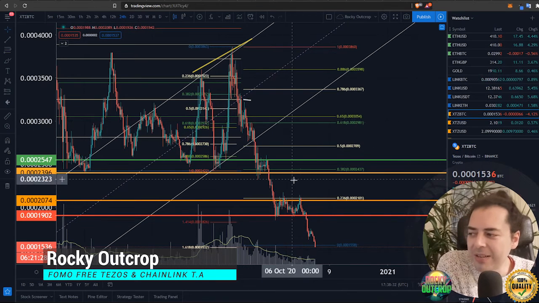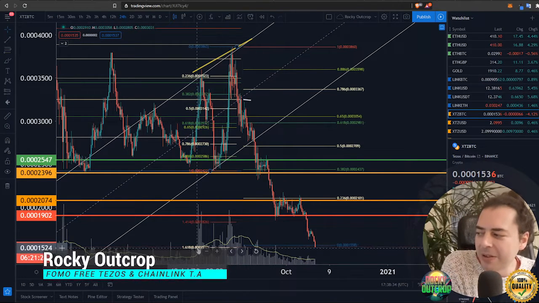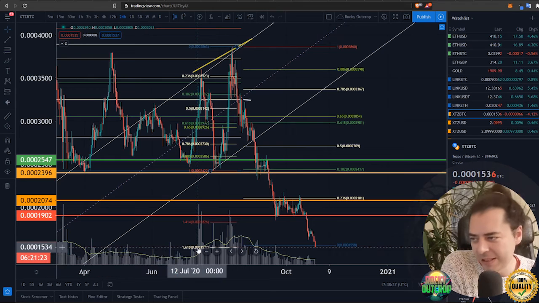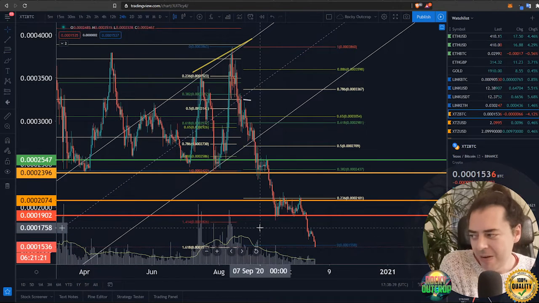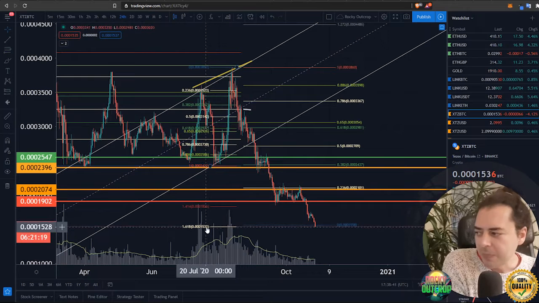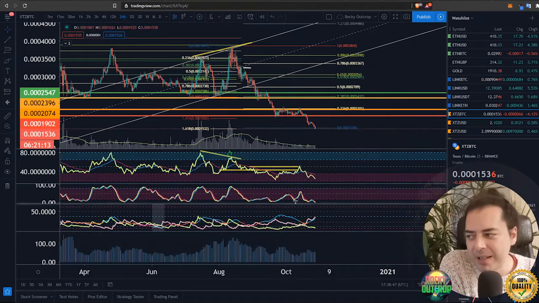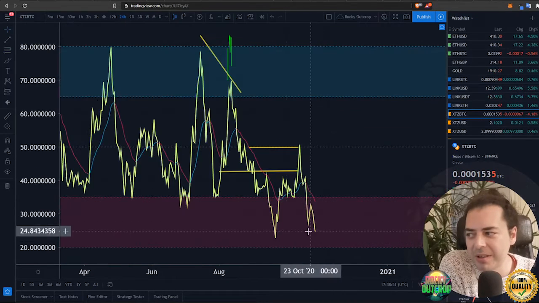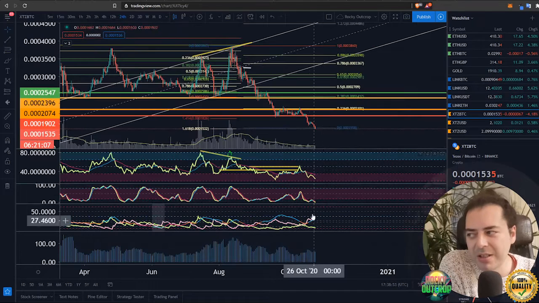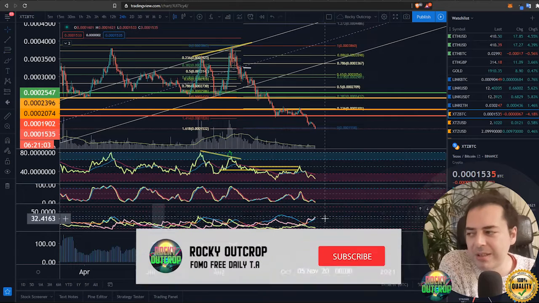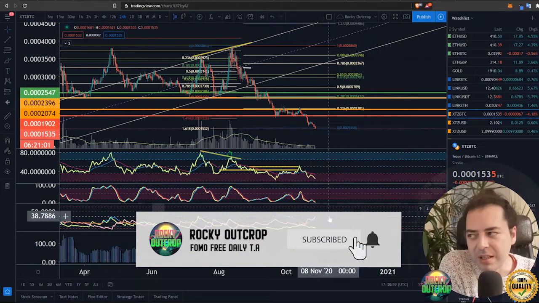Just starting off here with Tezos, we've come down as far as this 1.618 Fibonacci retracement point. We've had this on the charts for quite a while. This is over here at 1532. We see the prices have come down as far as 1533 today. This is actually happening alongside divergence on the charts here, as we can see with this RSI not coming down as low as we had before in this downward trend. So there's the potential for this to turn around here.